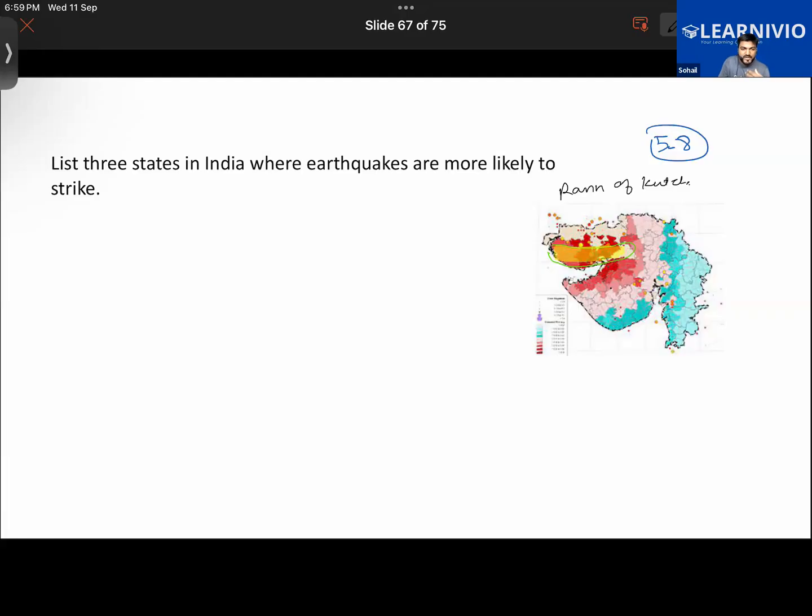But it is likely to be struck by earthquakes because Gujarat lies in the seismic zone, the earthquake zone.